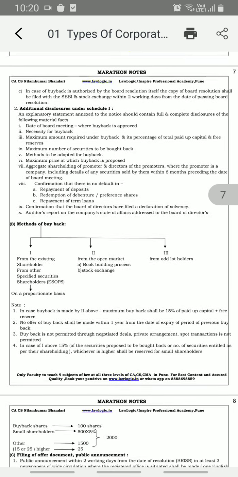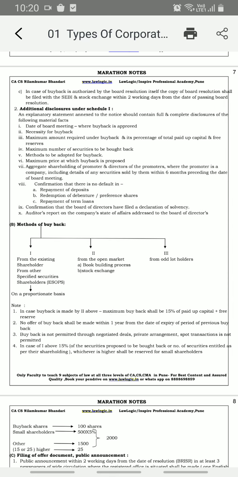And what are the additional requirements under Schedule 1? So what are the additional requirements in respect of this special resolution? An explanatory statement annexed to the notice should contain full and complete disclosure of all material facts. If we have annexed an explanatory statement and no material fact has been included in such statement, then there is no point in sending it. So the date of the board meeting where buyback is approved, the necessity of buyback, and that the company has fulfilled all criteria.